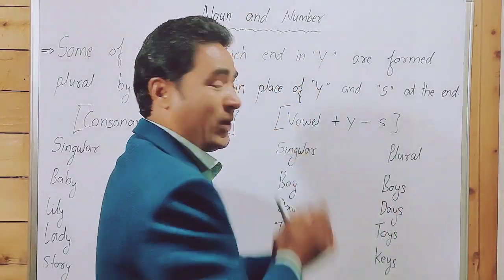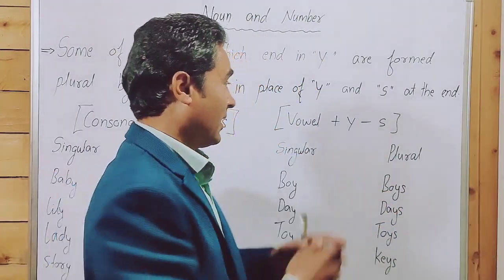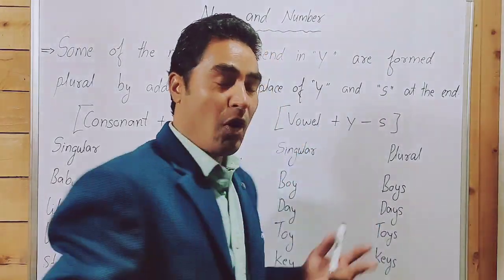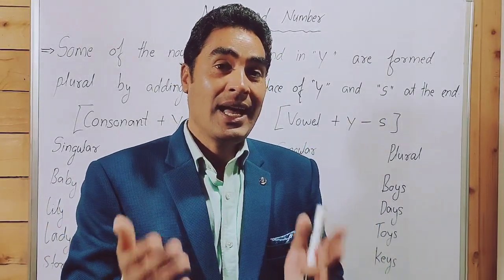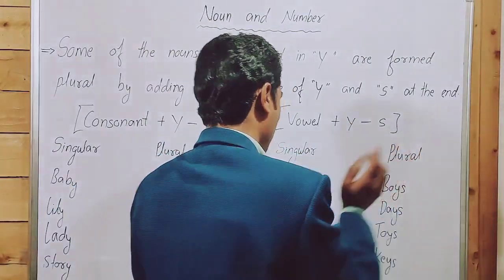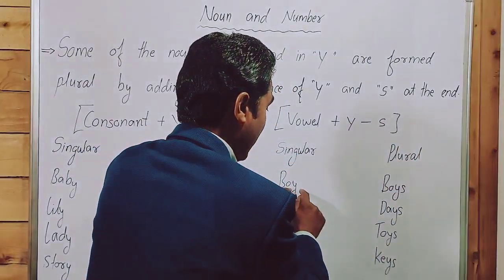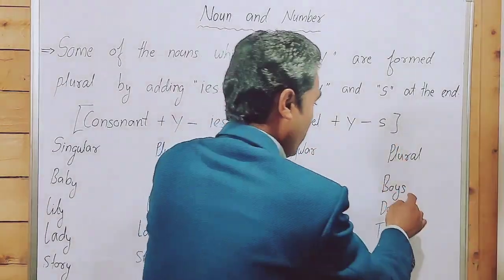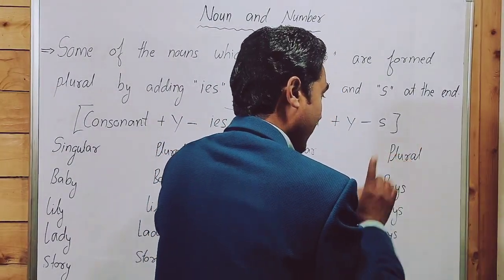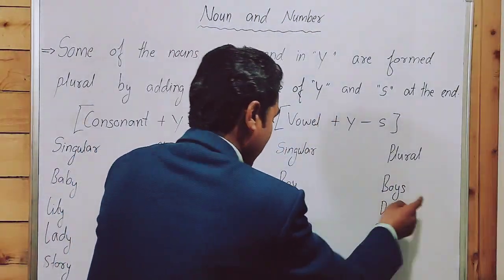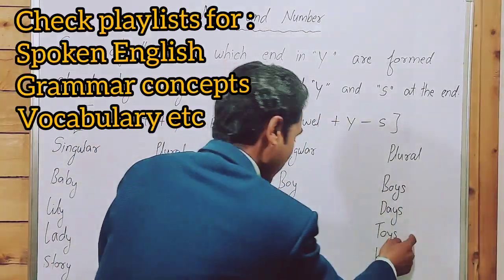A noun which ends in vowel plus y is formed plural by adding s at the end of the noun. Like boy, vowel plus y. We don't remove y here. We only add s. Boy, boys. Day, days. Toy, toys.